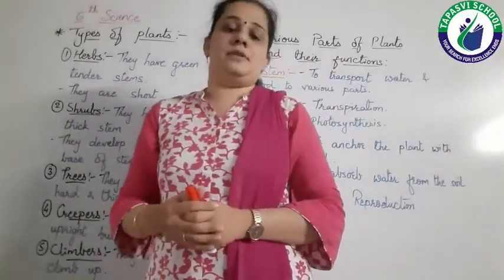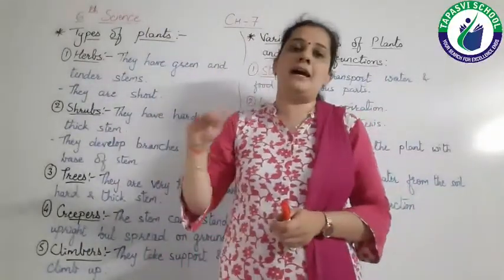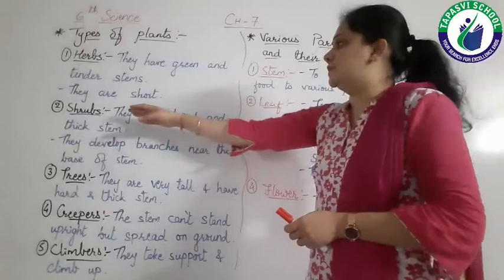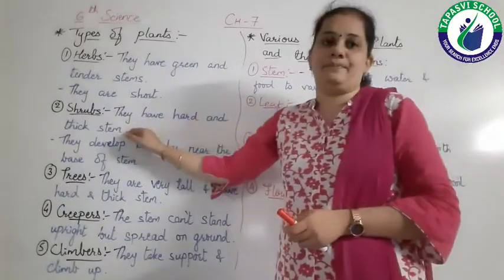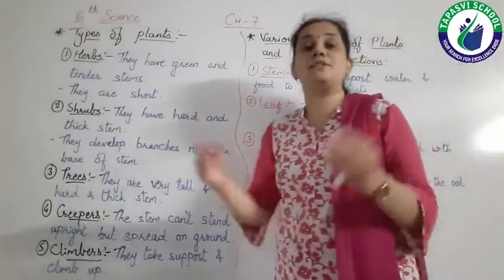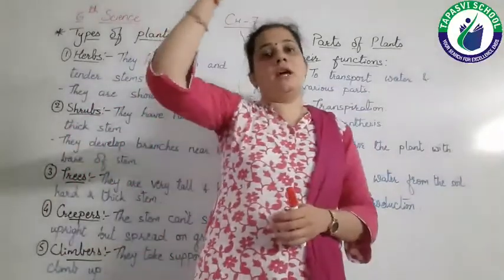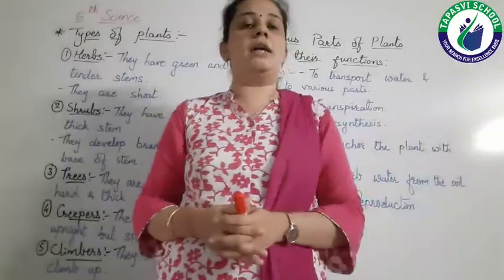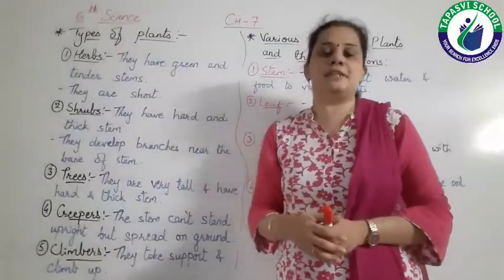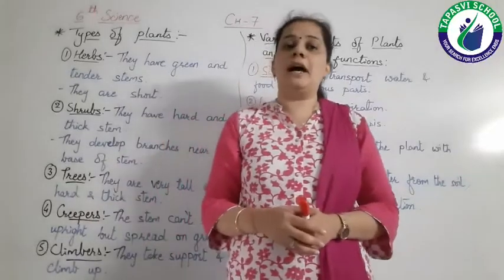Then next is shrubs. They are not tall as trees, they are not short as herbs. They are of the middle height, right? So these shrubs have hard and thick stem, okay, and they develop branches near the base of the stem. We know that in the trees they develop branches at the upper part of the stem, but in shrubs they develop the branches near the base of the stem. Say for example, rose, marigold, mogra, etc.